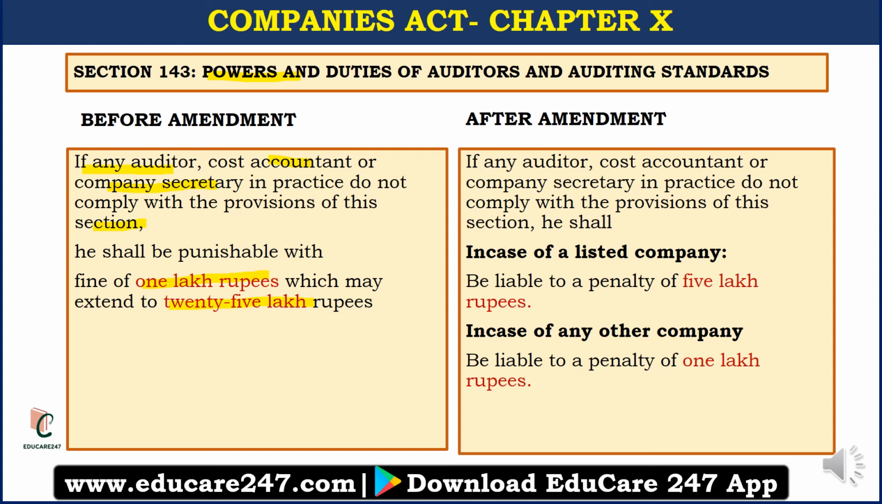Now after amendment, if any auditor, cost accountant or company secretary in practice does not comply with the provision of this section, then he shall, in case of a listed company, be liable to a penalty of 5 lakh rupees, and in case of any other company, be liable to a penalty of 1 lakh rupees. So now they have segregated listed and other companies, right? So the penalty is different for listed companies. For listed it is maximum 5 lakhs, and for other companies it is 1 lakh.